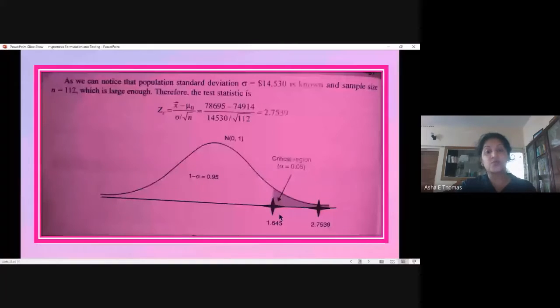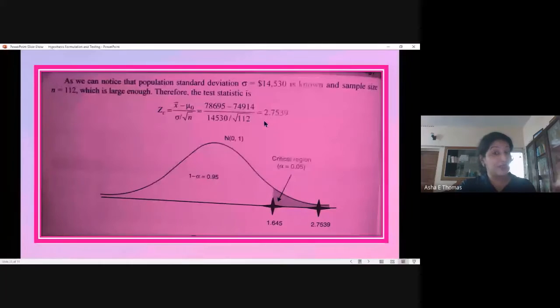Now we find that the test statistic value we get from this calculation is greater than the critical value of 1.645. One thing to note here is that the assumption is a normal distribution. That's the assumption we have made here.